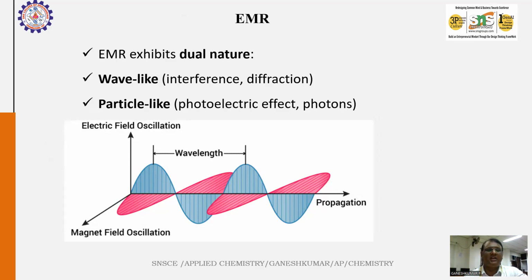They exhibit a dual nature, which is explained by de Broglie. We know that de Broglie explained the dual character of any particle. So the electromagnetic radiation also has dual characters: a wave-like character and a particle-like character. The wave-like character is explained by interference, diffraction, etc., and the particle-like character is explained by photoelectric effects and photon characters.